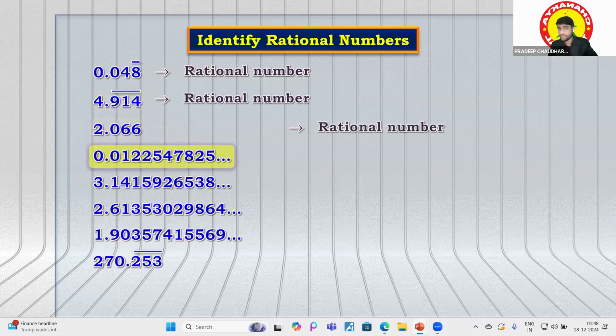Now see this, 0.012254782. This is non-terminating and non-repeating, because if you find any number after the decimal, it is not repeating itself. You can find that 2 is repeating, but only one time, not after that. It should repeat like a series, like in a progression.